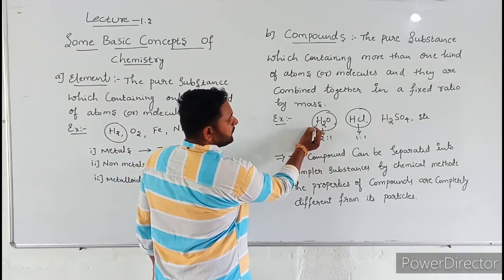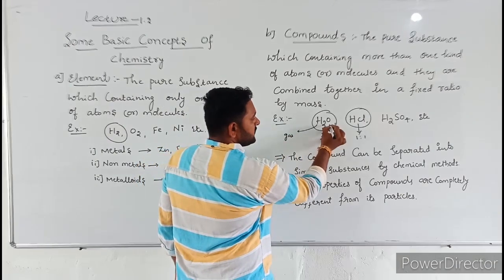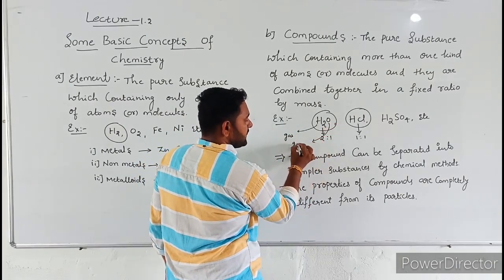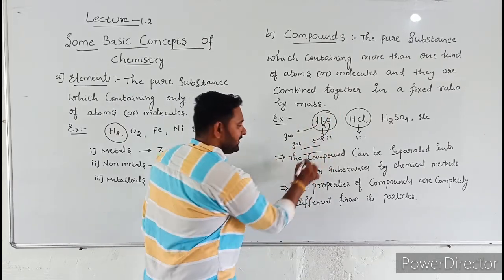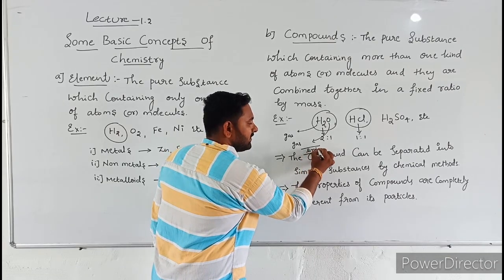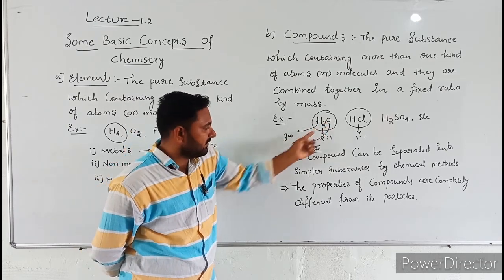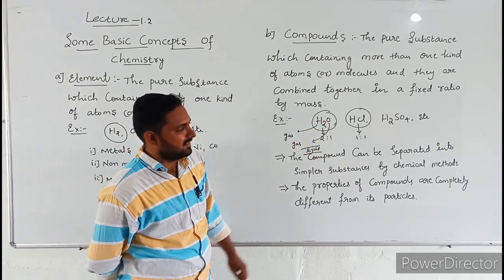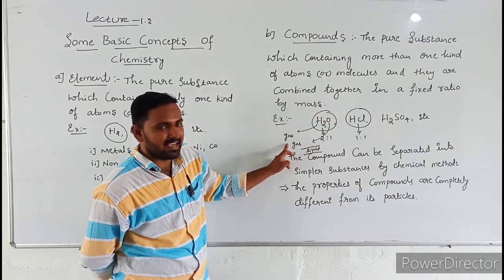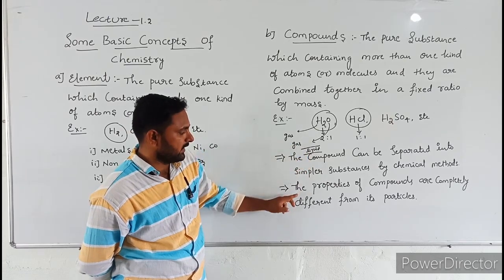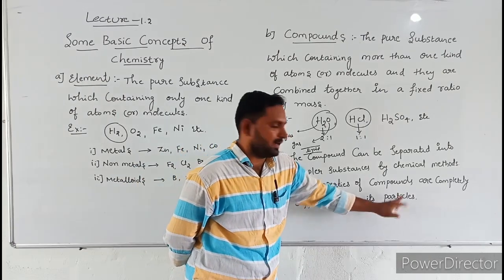See, what is the physical state of hydrogen? Gas. What is the physical state of oxygen? Gas. But what is the physical state of water? Liquid. The physical state of hydrogen is gas, the physical state of oxygen is gas, but the physical state of water is not gas. It is liquid. That's why the properties of compounds are completely different from its particles.